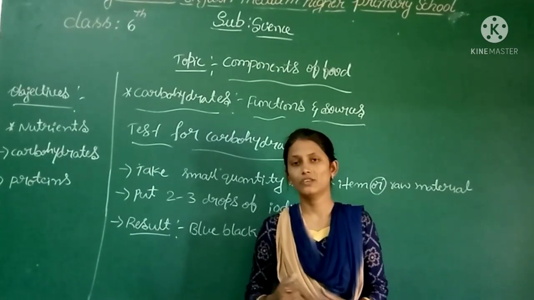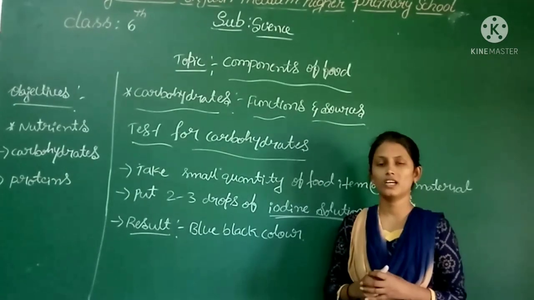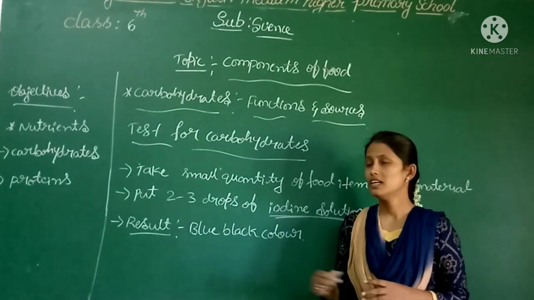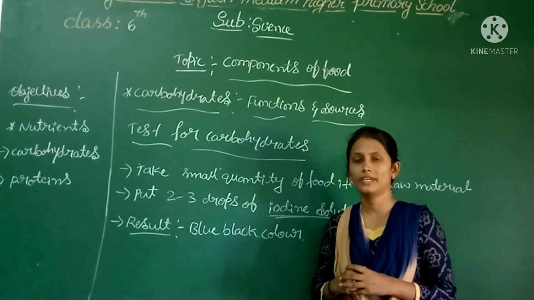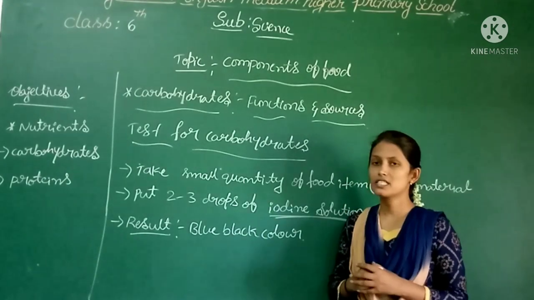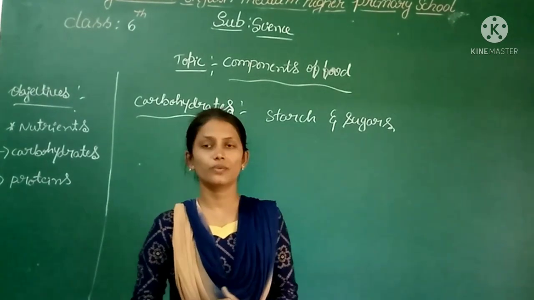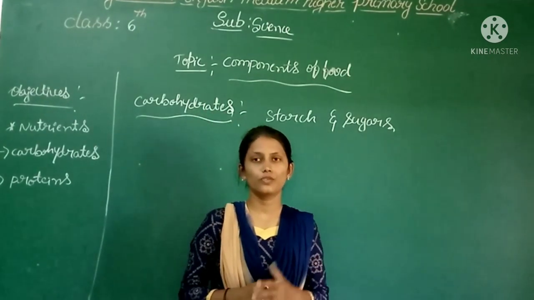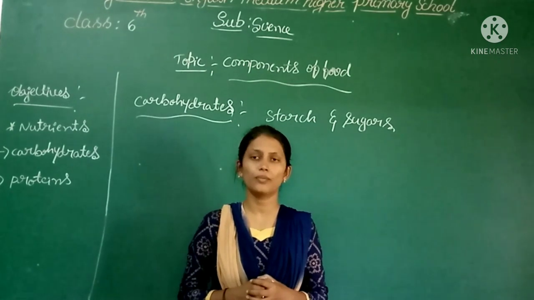Dear children, we have seen that the bread color changes into blue black color. It indicates that carbohydrates are present in the bread. Okay, this is the test for carbohydrates. We have seen in that activity that the bread turns blue black, which indicates the presence of carbohydrates.